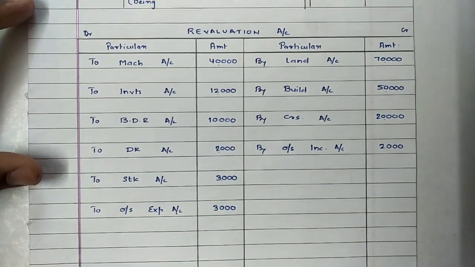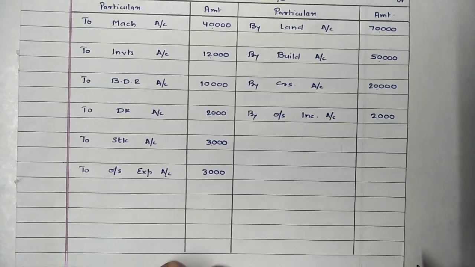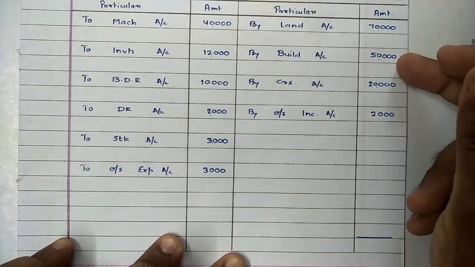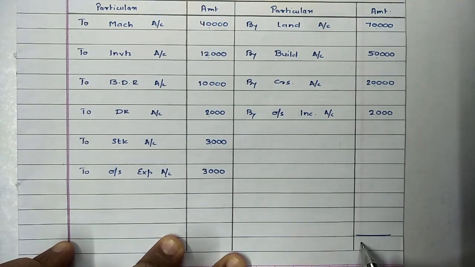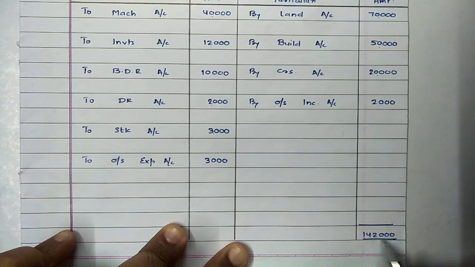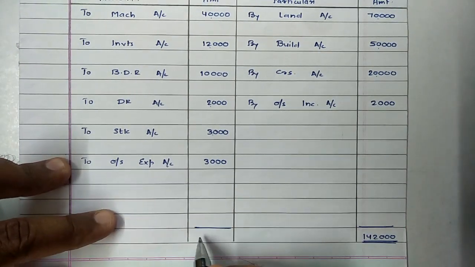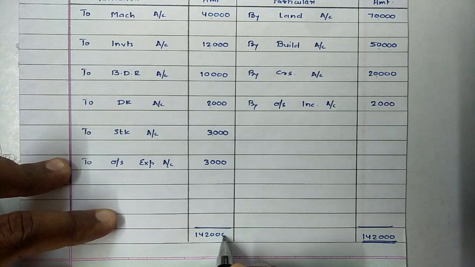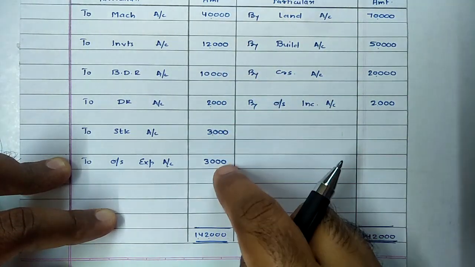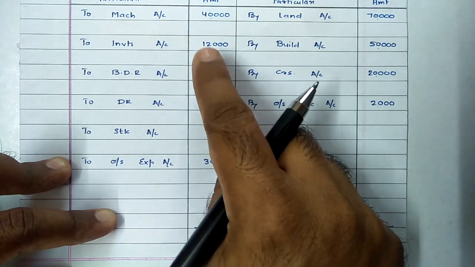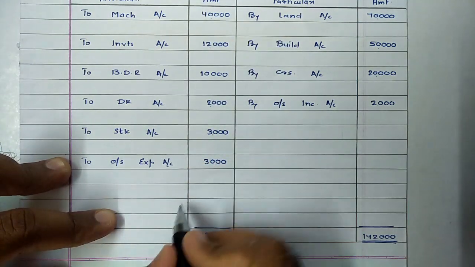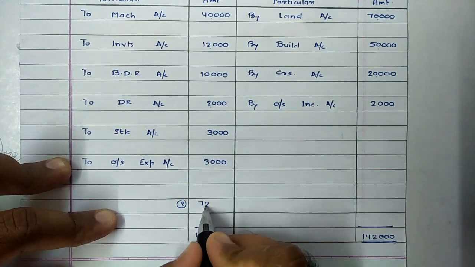So now we need to carry out balancing. In this case, total of credit side is exceeding debit side. So first we need to note down the total of credit side, which comes to rupees 1,42,000. Same value to be recorded on debit side as rupees 1,42,000, and the total of debit side 40, 12, 10, 2, 3, 3 comes to 70,000. So 1,42,000 minus 70,000, difference amount comes to 72,000.